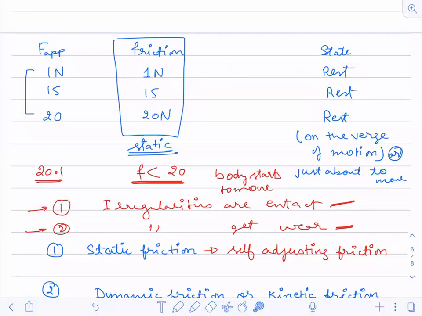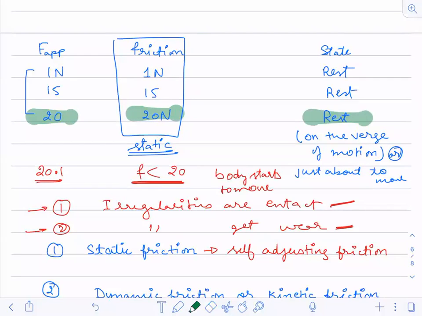So from 1 to 20, less than 20, if you apply the force, it will not break. At 20 it is breaking. So that 20 Newton of force is the force at which the irregularities are getting worn out. This 20 Newton of force is important over here.